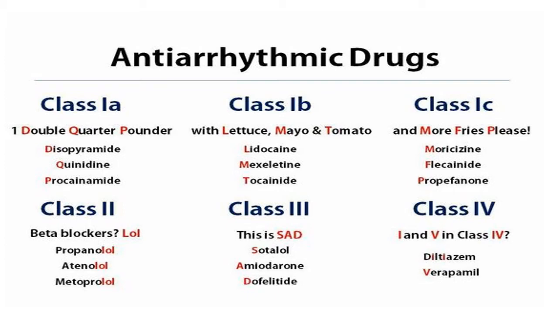Class 2 drugs are beta blockers, the mnemonic is LOL: propranolol, atenolol, metoprolol. Then class 3 drugs, the mnemonic is SAD: sotalol, amiodarone, dofetilide. Class 4 drugs, the mnemonic is I and 5 in class 4. This group includes diltiazem and verapamil.